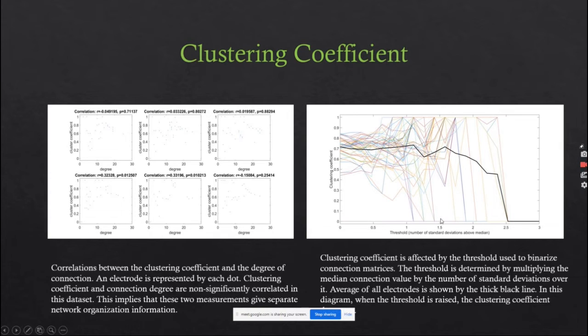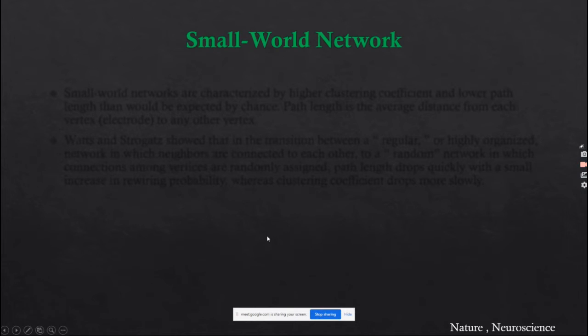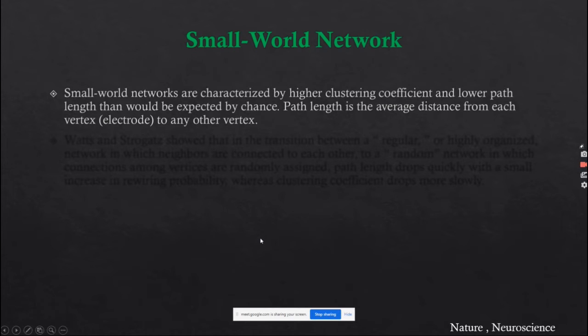So if we increase the threshold value, this measure of clustering coefficient also decreases. These graphs are for different electrodes, and this is the average value of the clustering coefficient averaged over all the electrodes. Small world networks are characterized by a high clustering coefficient and a lower path length than would be expected by chance, and path length is the average distance from a vertex to any other vertex.